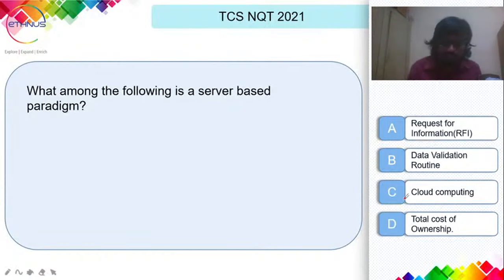Cool. So as most of you guessed right, it is option C, that is cloud computing. So that is what we at Ethnus specialize in. So you can check it out in our website.